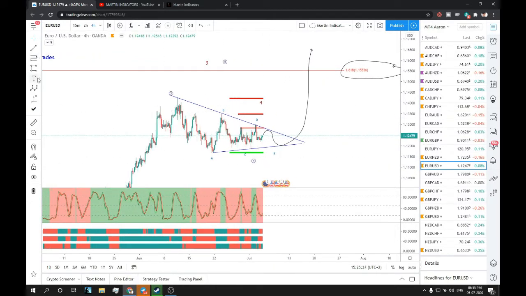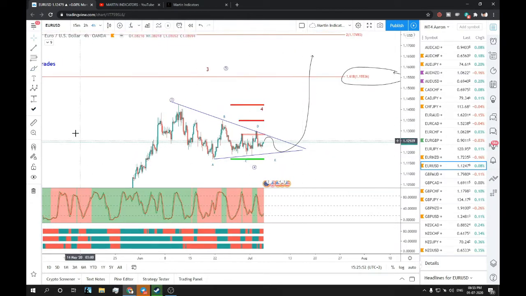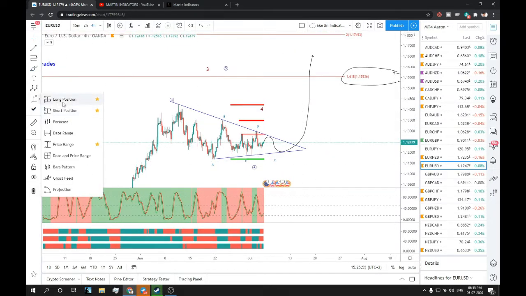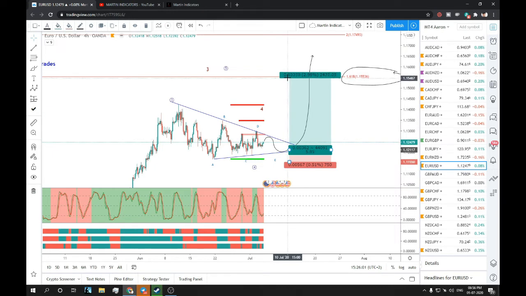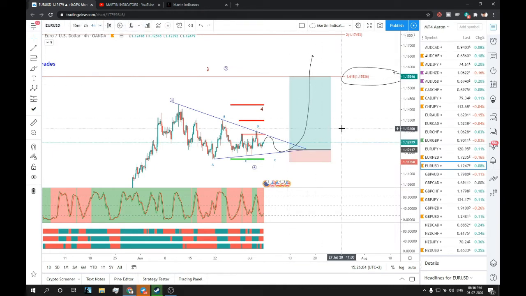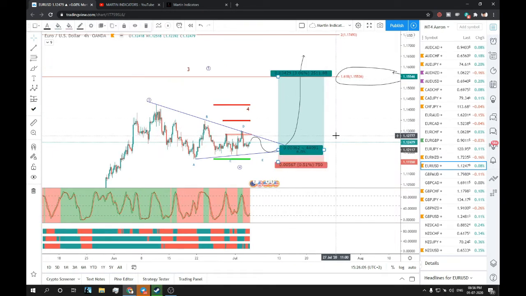So in the coming days, what I am looking for on Euro USD is this kind of price action. It will go reject again from this downward trend line, go retest this, and again it will just blast off to the upside. So we have a very good trade opportunity on that, with a very good risk reward ratio. For example, we long it here. Just see, guys, you are having just a 1:6 ratio trade setup, which is a massively good trade setup.